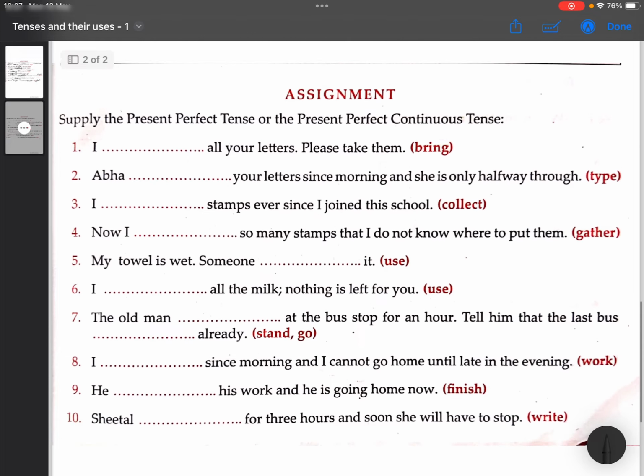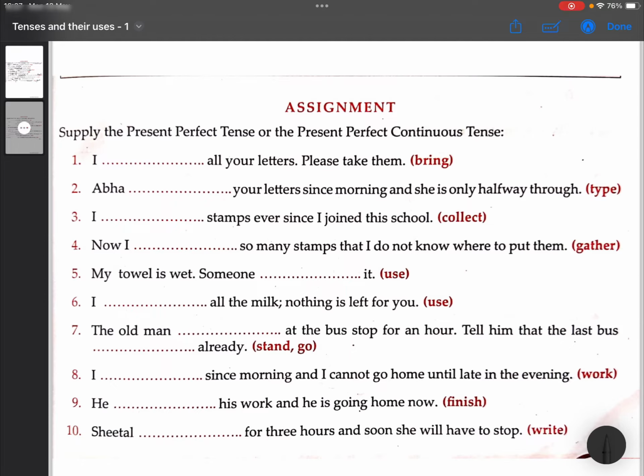Now let's come to the second assignment. Here the question is: supply the present perfect tense or the present perfect continuous tense. And let us start. I dash all your letters. Please take them. Because we either have to use present perfect or present perfect continuous. So present perfect, I have brought all your letters. Please take them. So why am I going to use a simple present perfect tense and why not present perfect continuous tense?